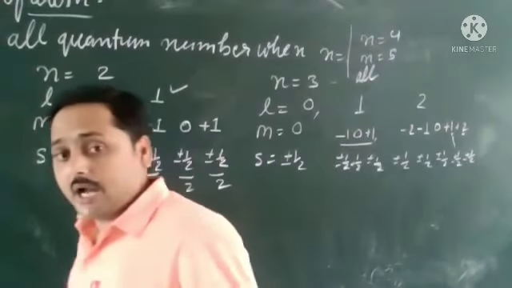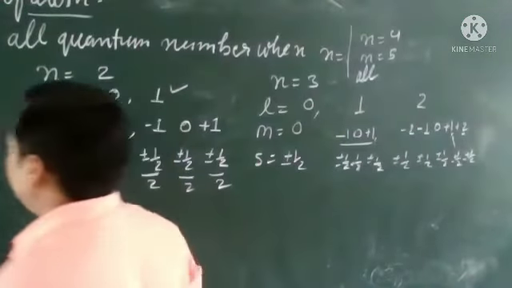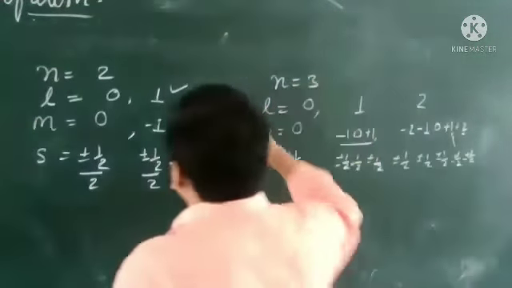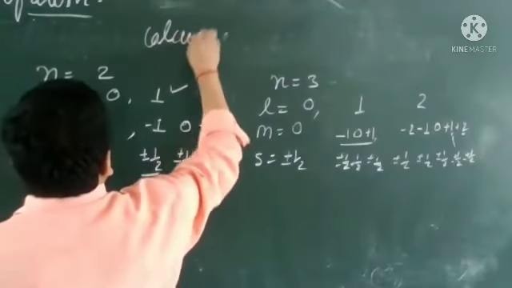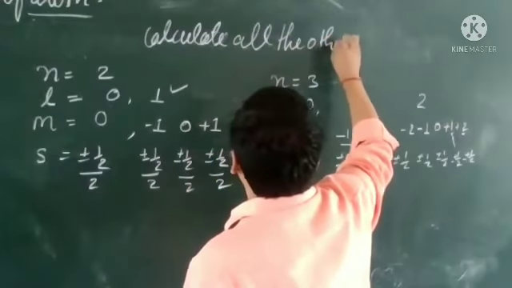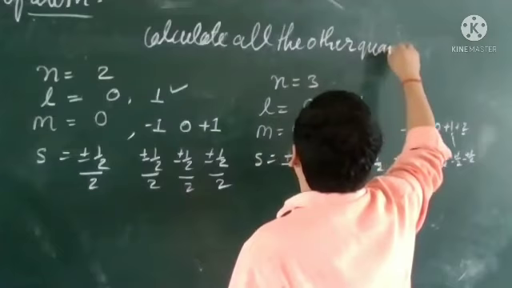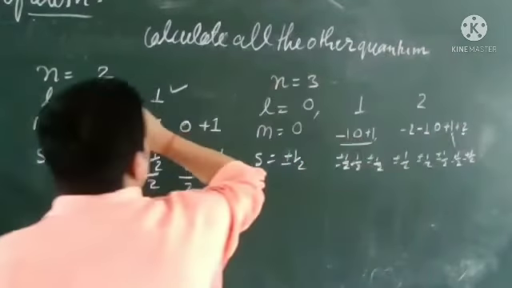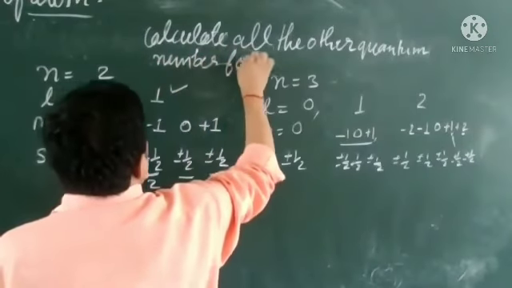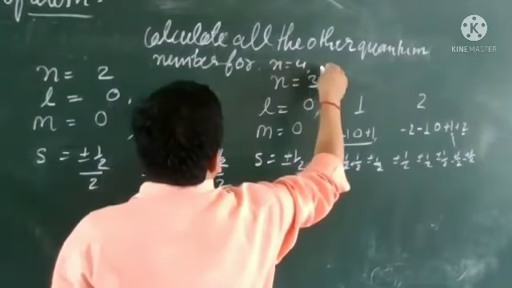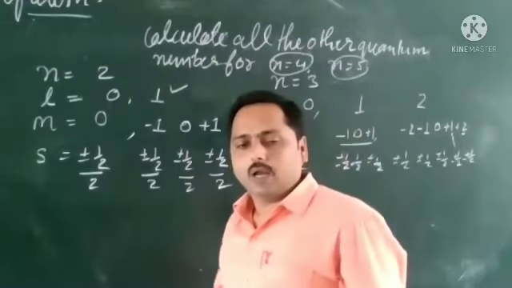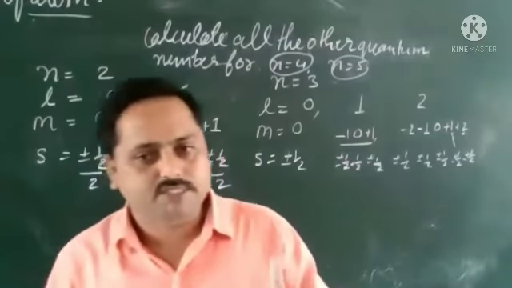I am giving 2 questions and you have to solve them and send them to my WhatsApp number. Everybody knows my WhatsApp number.